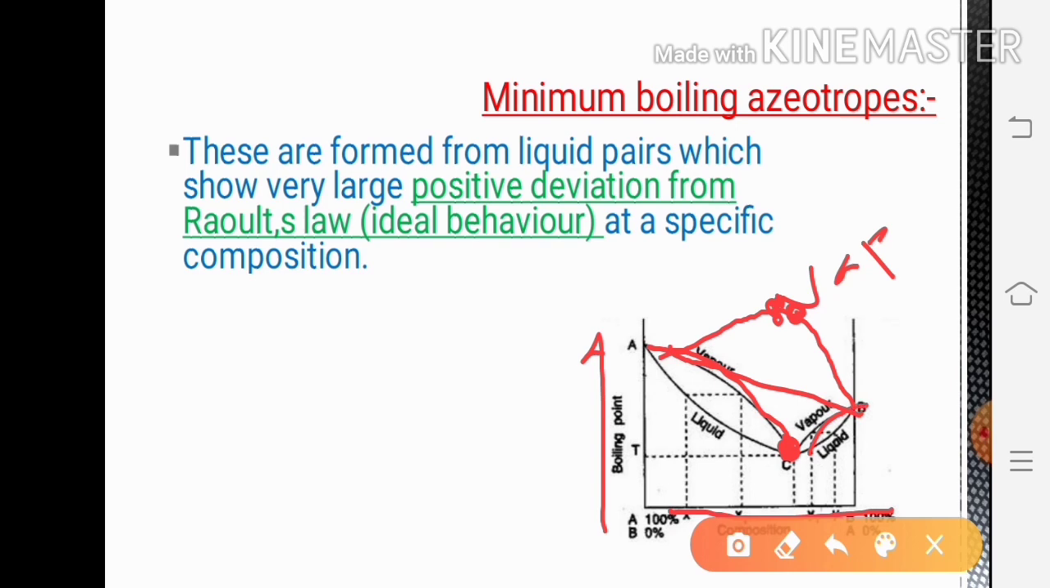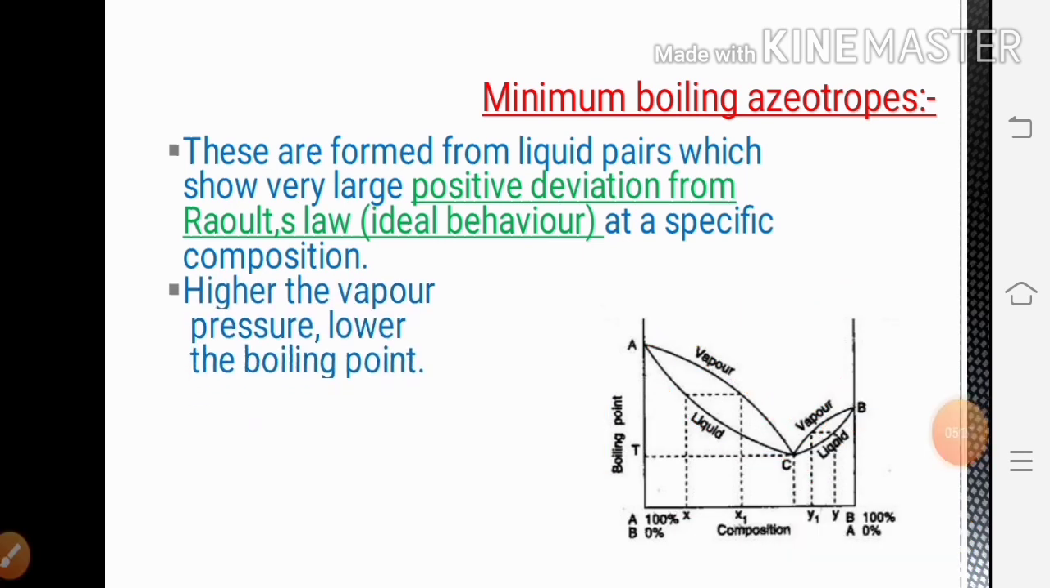The upper curve shows the composition in the vapor phase and the lower curve shows the composition in the liquid phase, and this is the azeotropic mixture. Here the composition in both phases, vapor phase and liquid phase, remains the same. So the higher the vapor pressure, the lower the boiling point. Minimum boiling azeotropes are shown by mixtures which show positive deviation from Raoult's law.